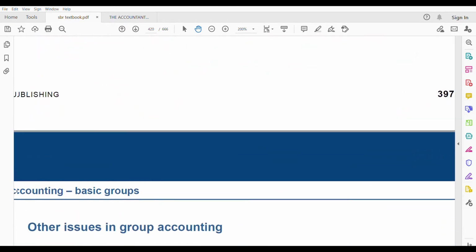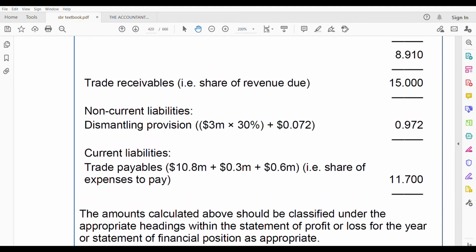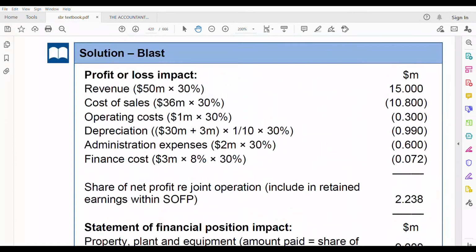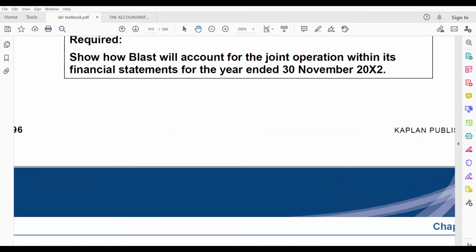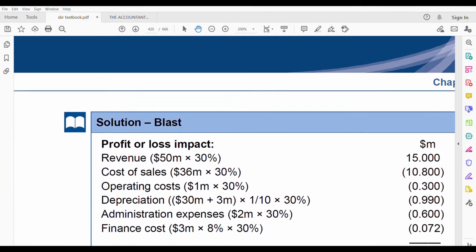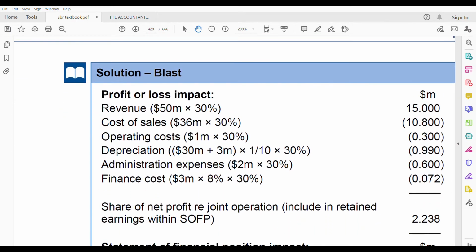If you see the answer, this is the answer. Financial statements, okay, so financial statements means what? You have to do the profit and loss account as well as the statement of financial position. Start with profit and loss.